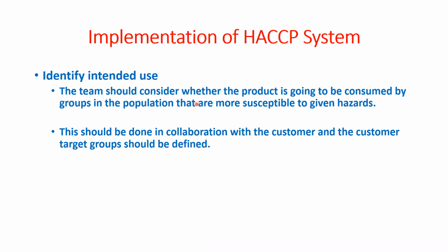If any hazard occurs, it may affect the health of the baby. So that's why we must identify the intended use of the product, where it is going. This should be done in collaboration with the customer, and the customer target group should be defined. Okay, I think we discussed this.